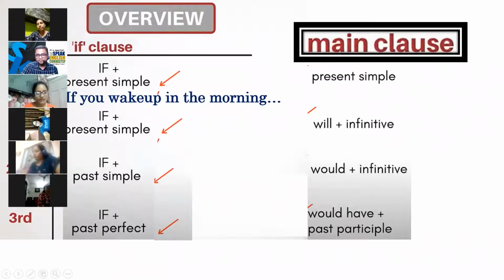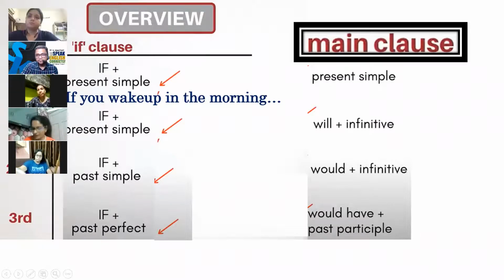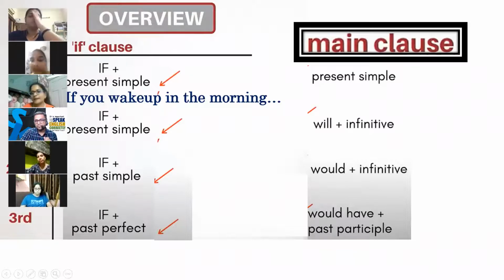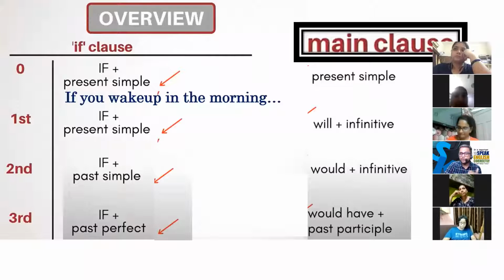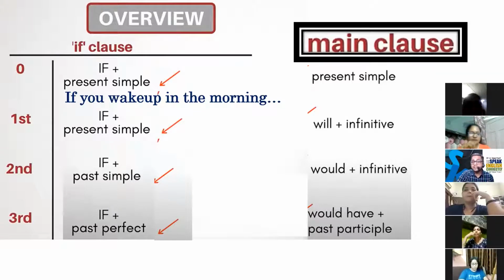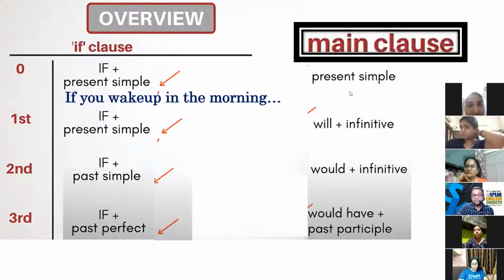If you wake up in the morning, you reach office on time. You reach office on time. So there is only one verb. Absolutely right. This could be one of the right sentences. Yogita, you want to say? Yes, sir. If you wake up in the morning, then you can do exercise. You cannot use can. You can only use one verb. The formula says there will be one verb only, present simple. Okay. You cannot use can. यहाँ पे आप can नहीं use कर सकती.